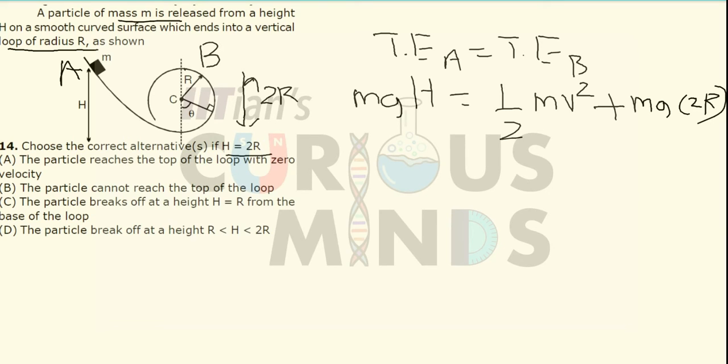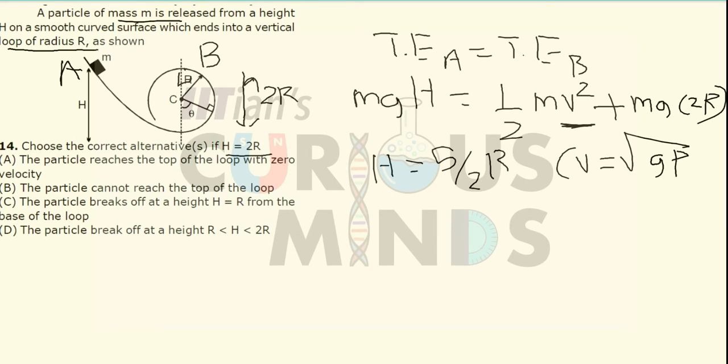So basically if I calculate the value, h will come out to be 5 by 2r, because the velocity at the topmost point, that is the minimum velocity required to cross the topmost point, is equal to root gr. When I plug in the value, root gr square becomes gr, half mgr plus 2gr will be equal to 5 by 2 gr. So minimum height required will be equal to 2.5r. This much should be the minimum, but the height given over here is 2r. So it will not cross the topmost point, so A is wrong, B is the correct option.